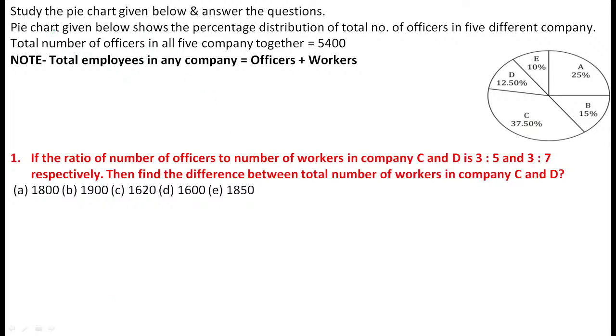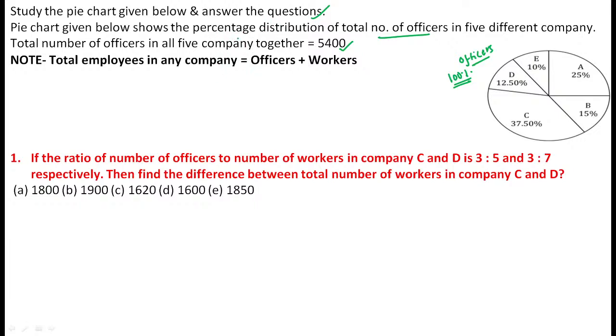Okay, see the first information. Study the pie chart. This is the pie chart they have given, and answer the given questions. The pie chart shows the percentage distribution of the total number of officers. This is the distribution of only officers in five different companies, A, B, C, D, and E, and the chart is related to only officers. The total number of officers in all five companies is exactly equal to 100%. See, the 100% value becomes 5,400. So 5,400 is the total that is exactly equal to 100%.